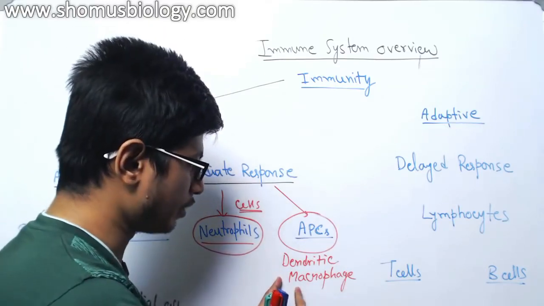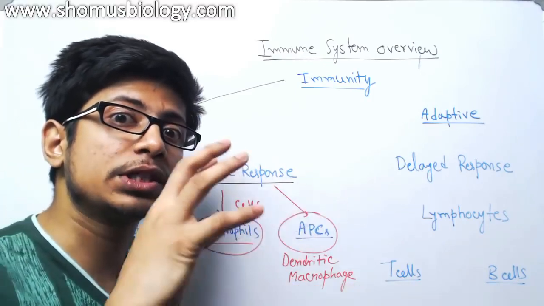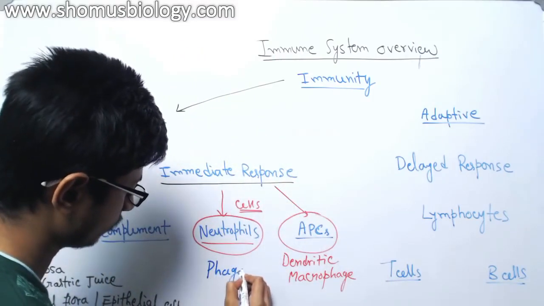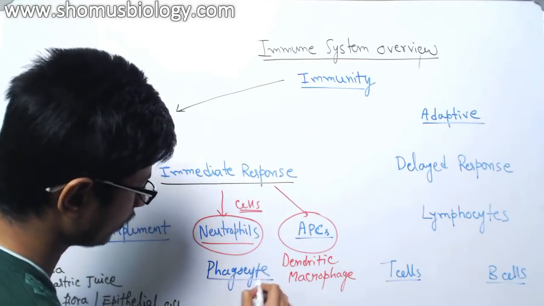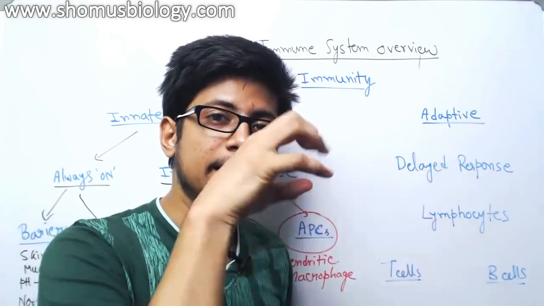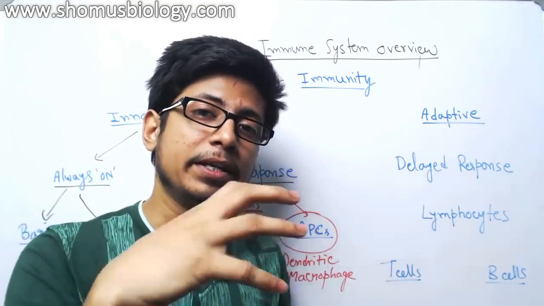These cells, macrophages, dendritic cells, even neutrophils, are phagocytic cells. So let me write phagocyte. Phagocyte means they will engulf other cells, or they will engulf bacteria or invading pathogens.